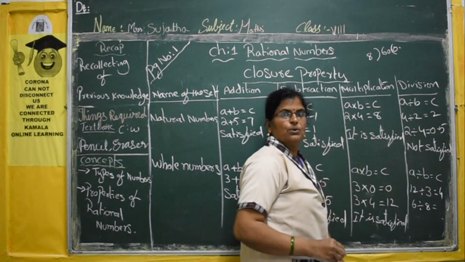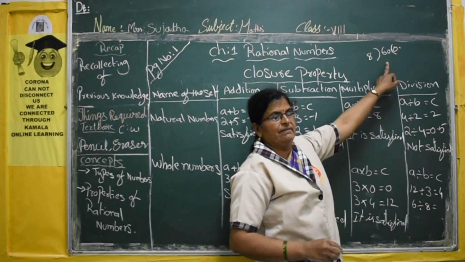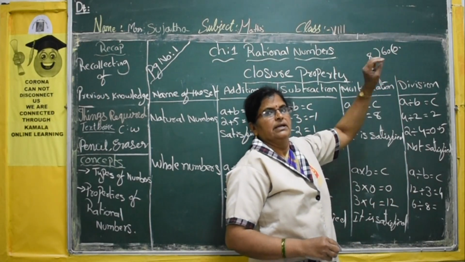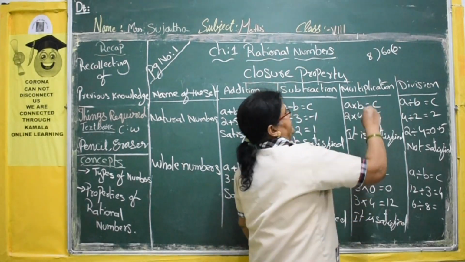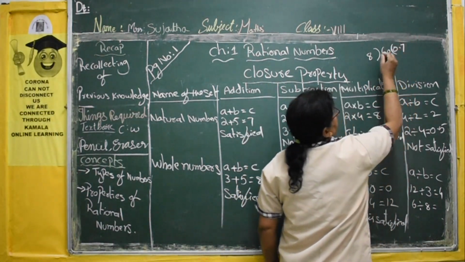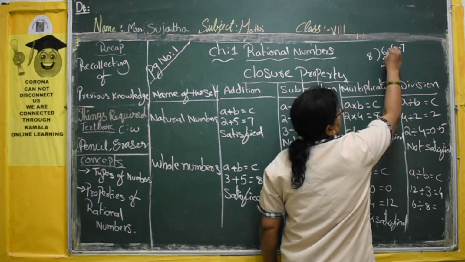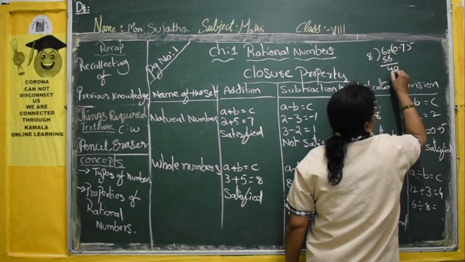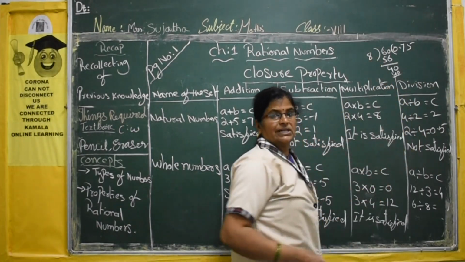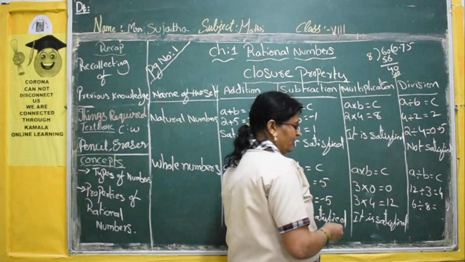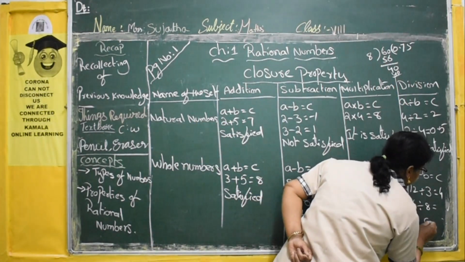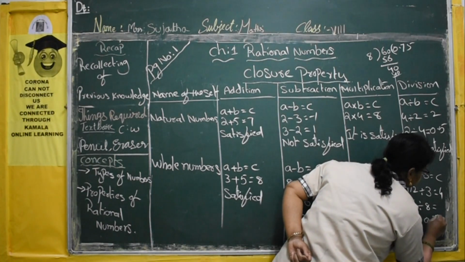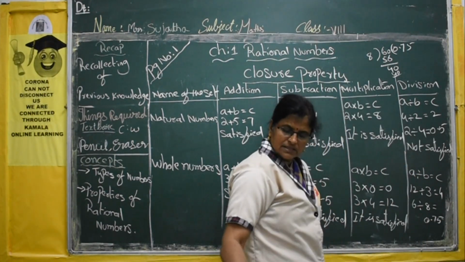Here you have to add 0. In the 8 table, how many times will 60 come? 8 sevens are 56. Again here 4, again put 0. 8 fives are 40. So what is the decimal answer you are getting? 0.75. Now the decimal answer you are getting is 0.75.